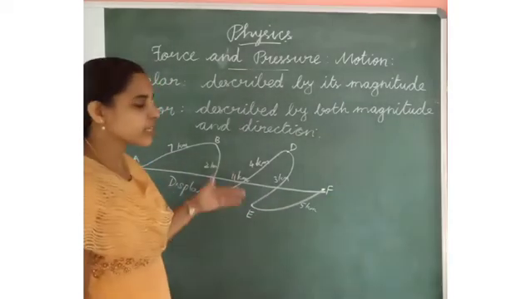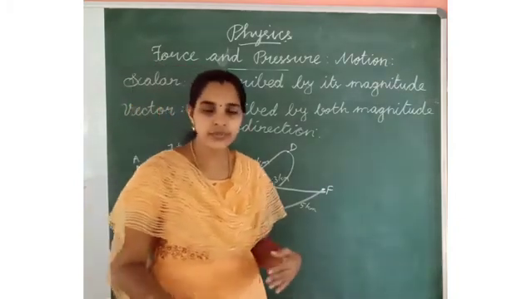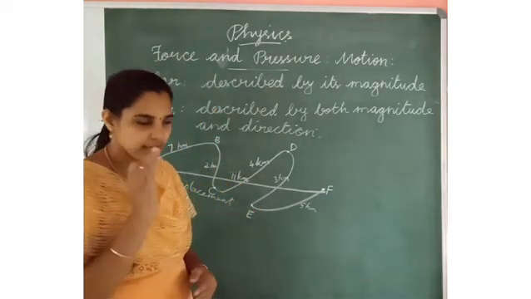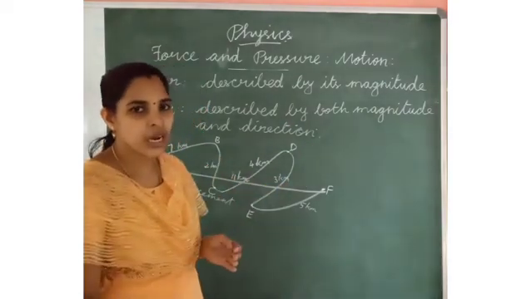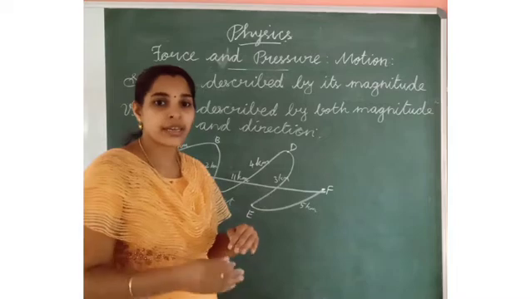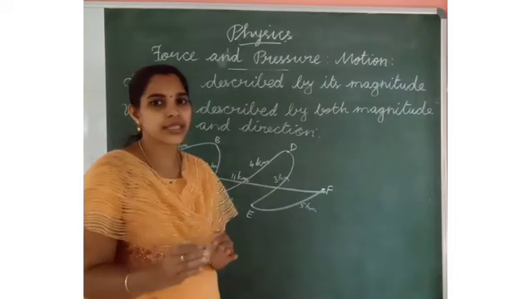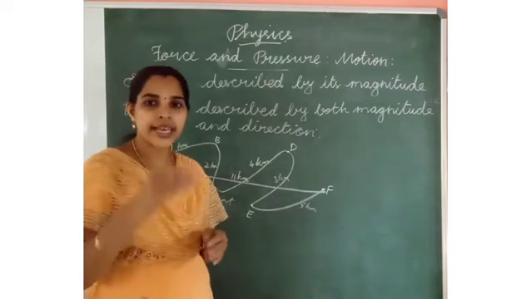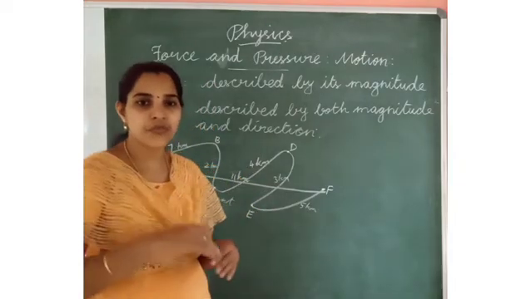Next one is uniform velocity and non-uniform velocity. We have learned about uniform speed and non-uniform speed. Same like that, a body travels from one place to another with equal distances in equal intervals of time in a specified direction.